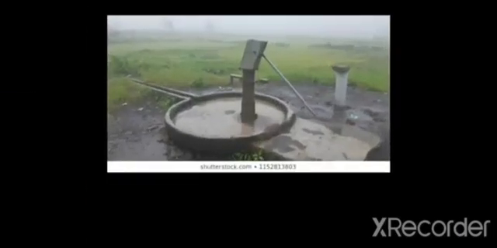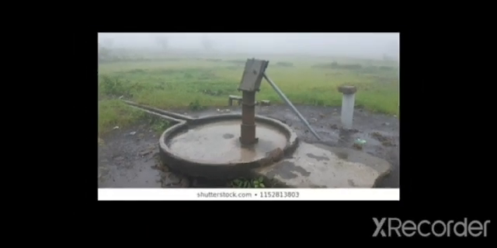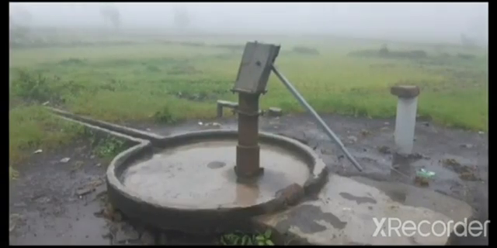How do we use this groundwater? We use the groundwater by pumping. You could have seen these hand pumps in your streets or in your nearby locality. This hand pump is directly connected to the underground water source. When you pump it, the water comes out. Yes, this is how we can use the underground water. Hand pumps.